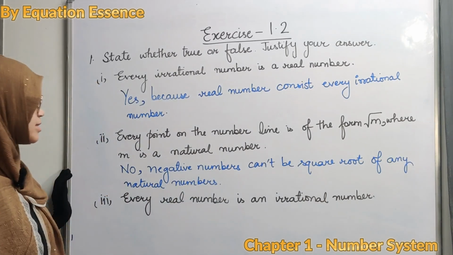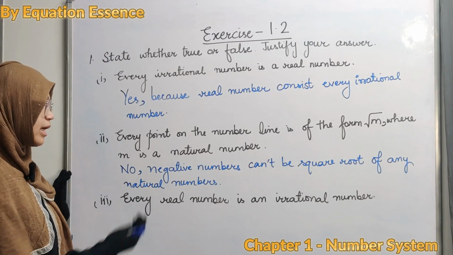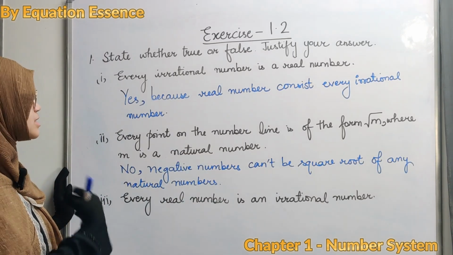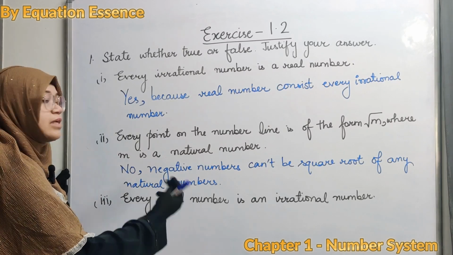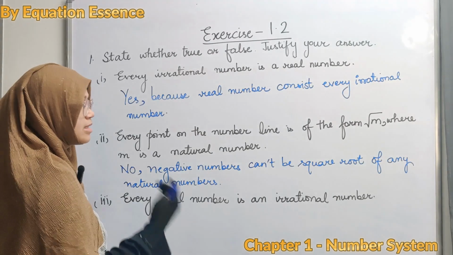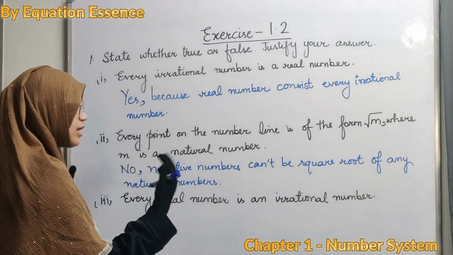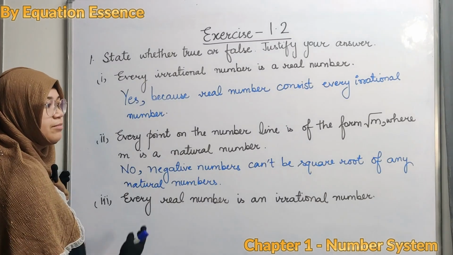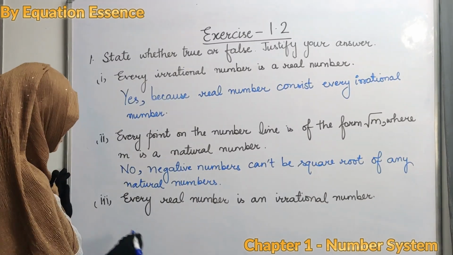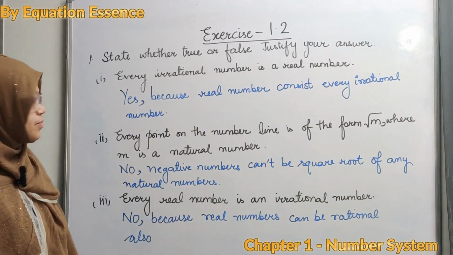Our third part is every real number is an irrational number. No, every irrational number is a real number, but every real number is not an irrational number, because in real numbers we have natural numbers, whole numbers, rational numbers, integers and irrational numbers. So irrational numbers are a part of real numbers, but you cannot say that every real number is an irrational number. So your answer is no, because real numbers can be rational also.